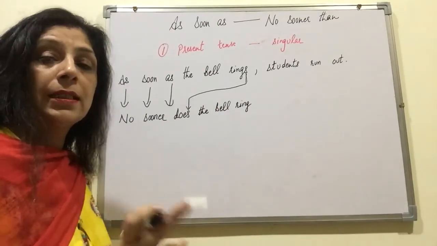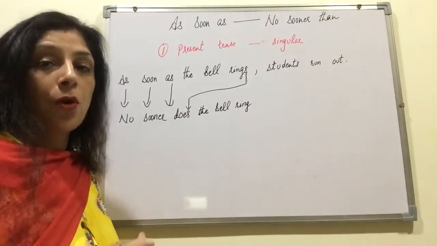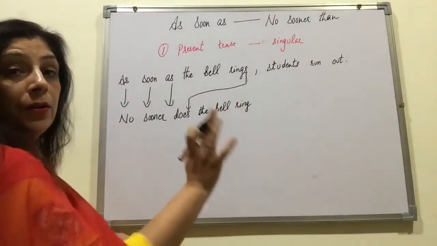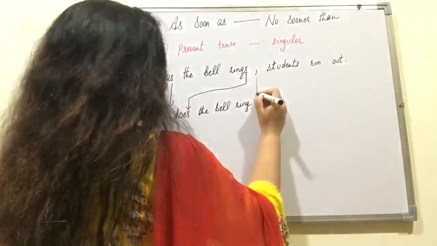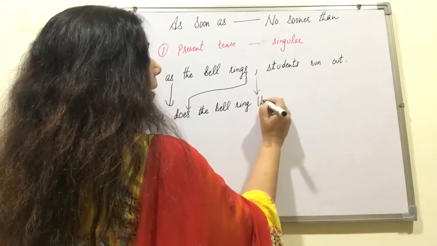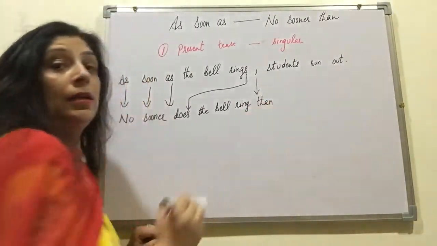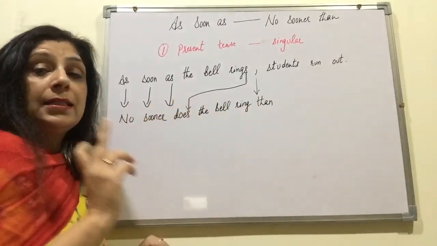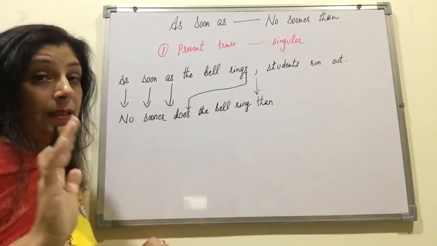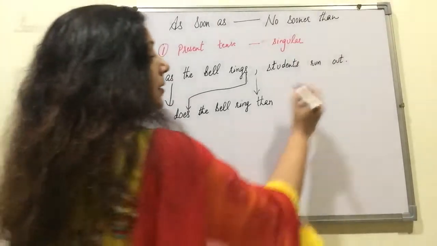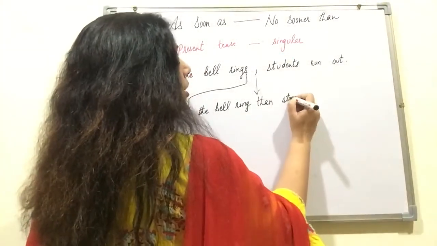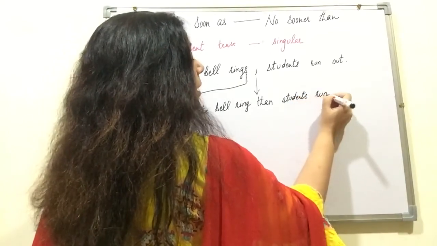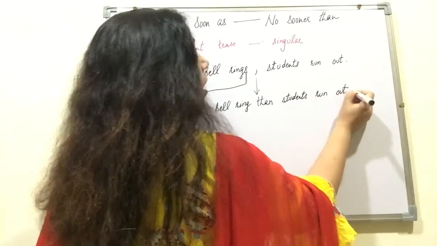Then it will be considered as double S. That will be wrong. Fine. No sooner does the bell ring. This comma changes into than. Remember, in no sooner, the middle word is than, T-H-A-N, always in grammar. Then the rest of the sentence does not change at all. It remains the same. Then students run out.